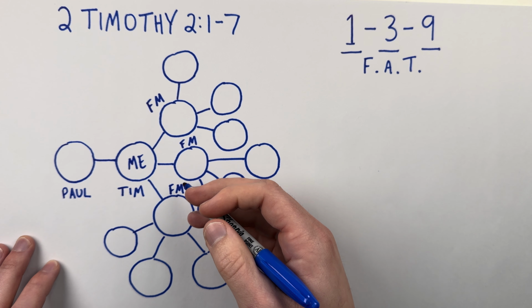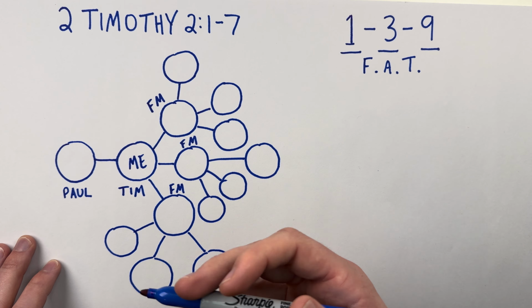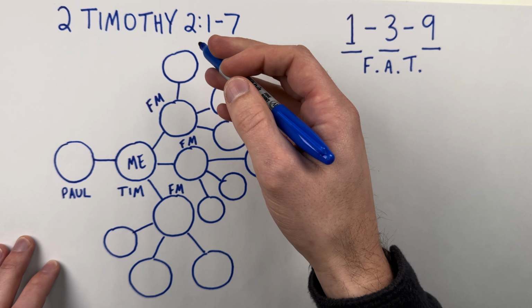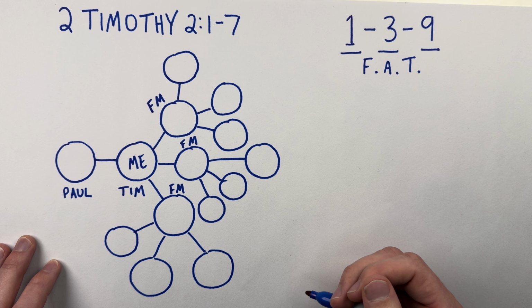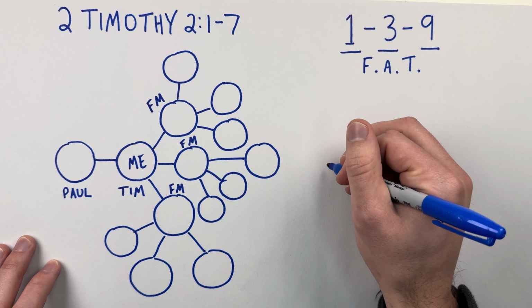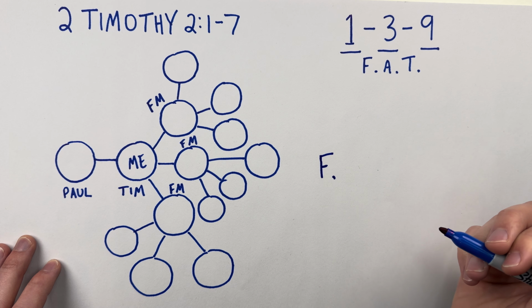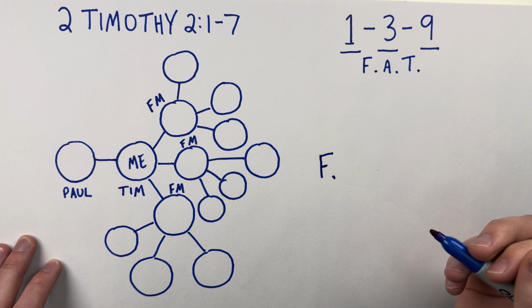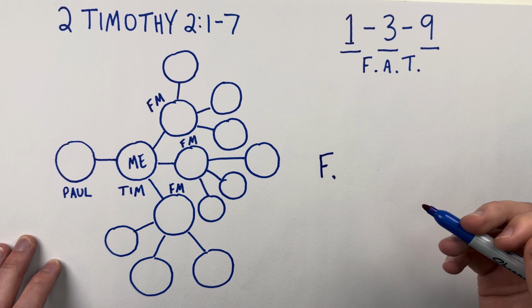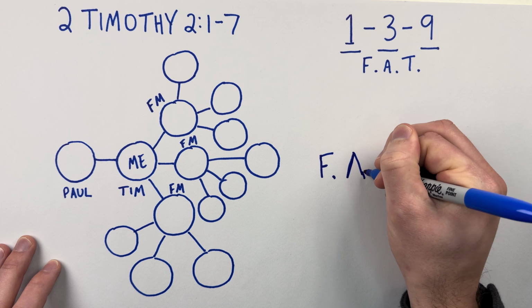But when we think about faithful men, we can see here that Paul actually gives a really simple explanation of, well, what are these faithful men and what are they to look like? Paul, after the second verse in this scripture, he says a few different things. So we see one characteristic that he wants is he wants them to be faithful, right? But we also see that it says here, for no soldier gets entangled in civilian affairs. So we see that they make themselves available to the task.